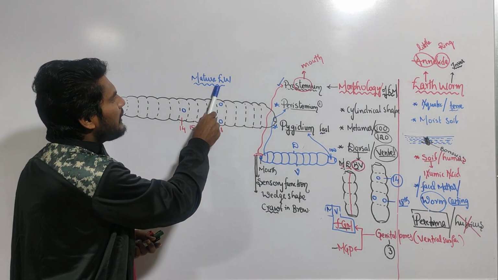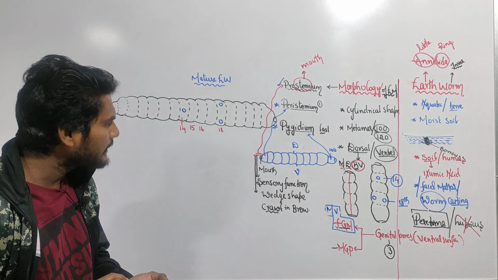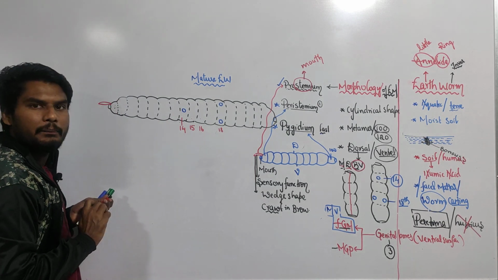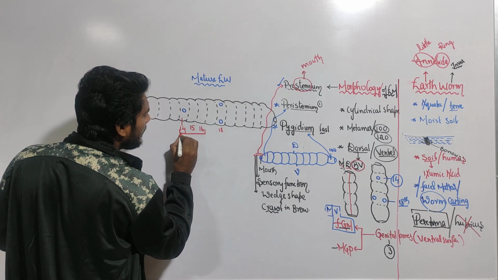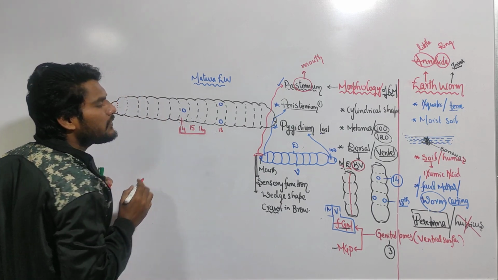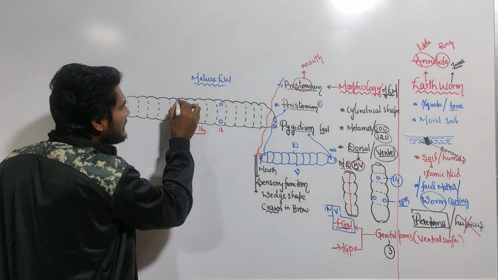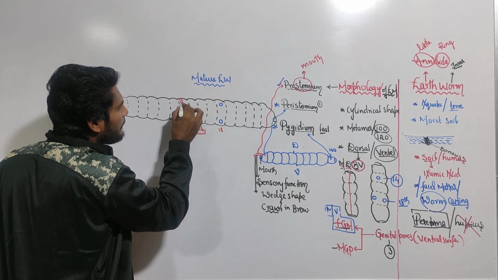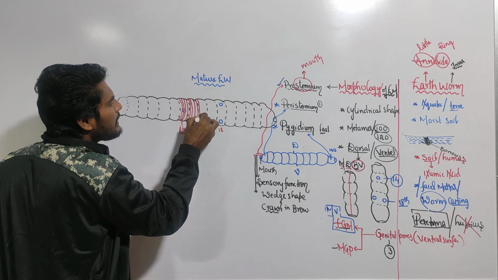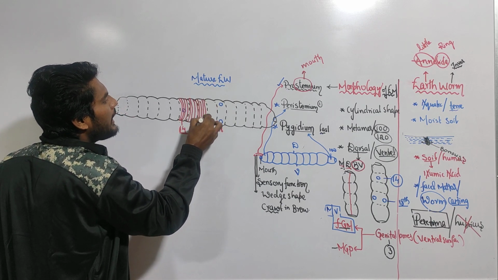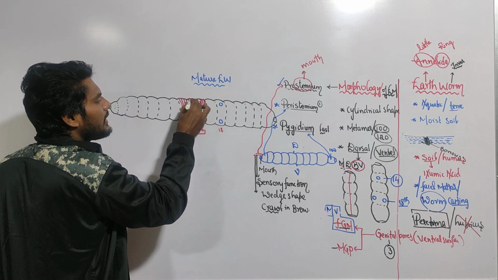Sir, how to identify a mature earthworm? Yes, that is what I am telling. In the mature earthworm, segments 14, 15 and 16 are enclosed by a glandular tissue. What is the meaning of glandular? Gland means its function is secretion.